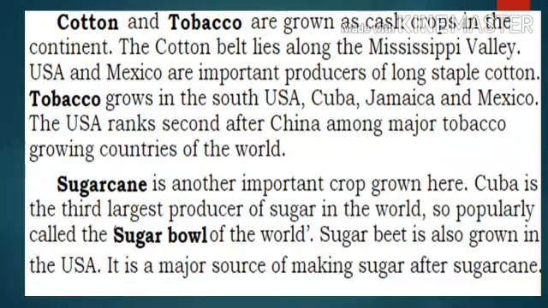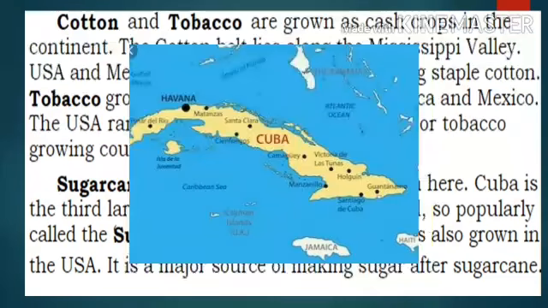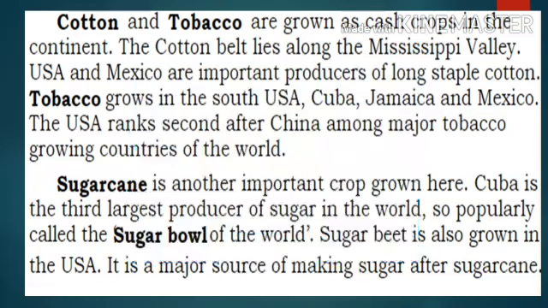Sugarcane is another important crop grown here. Cuba is the third largest producer of sugar in the world, so it is popularly called the sugar bowl of the world. So students, Cuba is the third largest producer of sugar in the world. That is why this country is called the sugar bowl of the world.